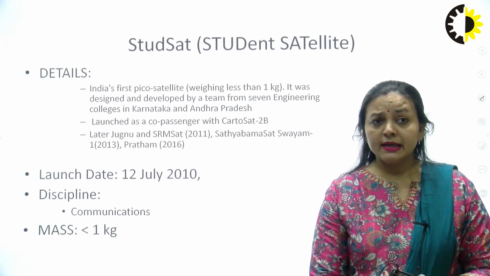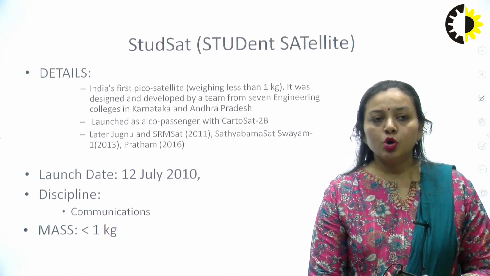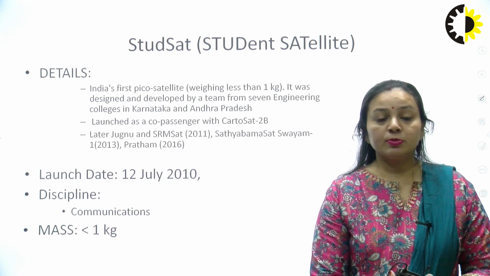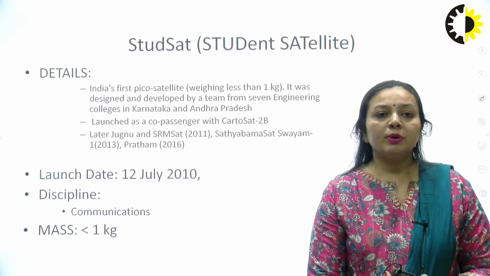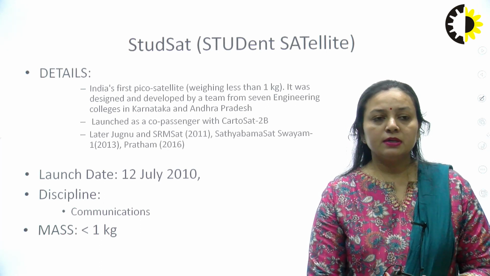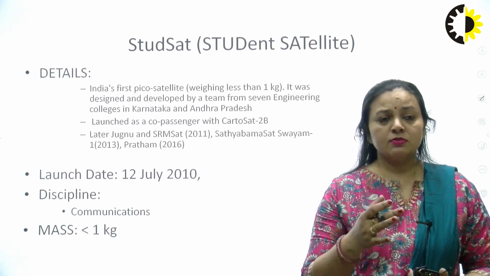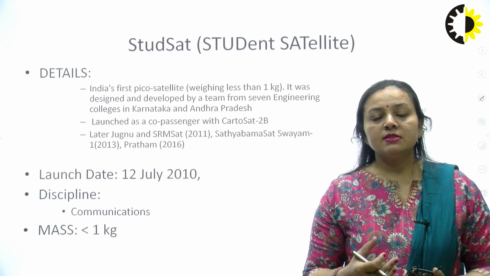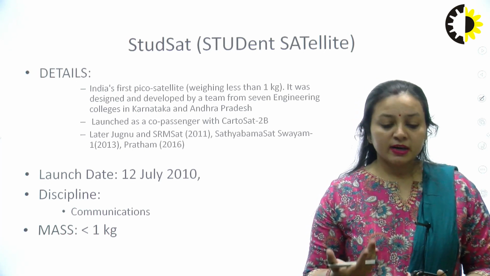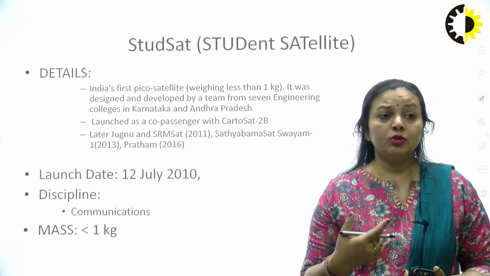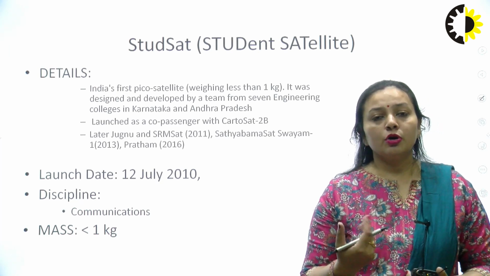So the thing we should observe here is that it is a satellite which is again being launched as a co-passenger with another satellite. Because if it weighs less than 1 kg, then you cannot incorporate more components on it. If it is launched on its own, without any co-passenger, then what purpose can it serve? If it is weighing less than 1 kg, I cannot incorporate more components on it, and I cannot get the functioning from it. So if it is weighing less, then it needs a co-passenger with it.